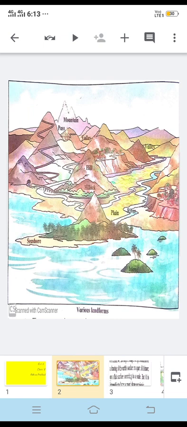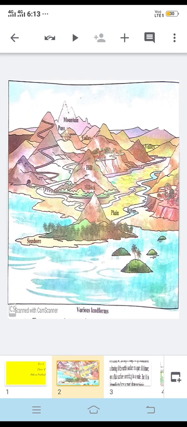And then we have hill. A hill has less height as compared to mountains, and even in plain areas we can find a little bit of hills. And then hillocks are again shorter as compared to hills.